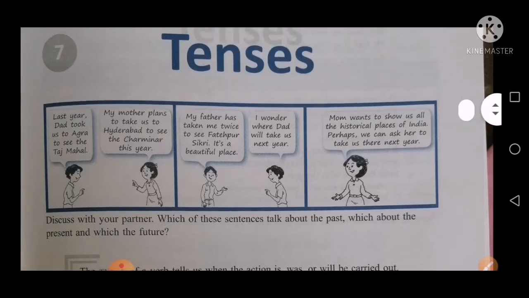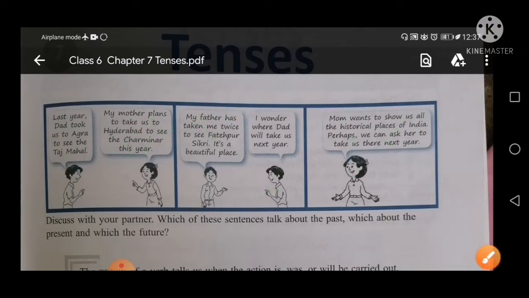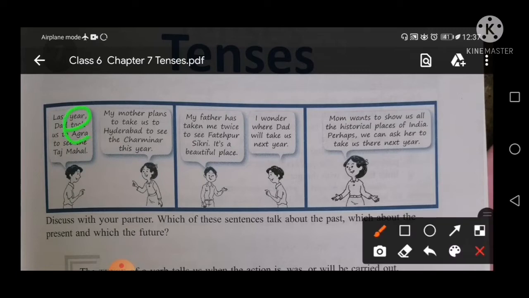As you all know, in present tense you will use only verb first form, and for past we always use verb second form, and for future you will use will plus verb first form. Is it clear? Okay, so now you can check here. Last year Dad took. Took is the second form of verb take. So this is for past tense.